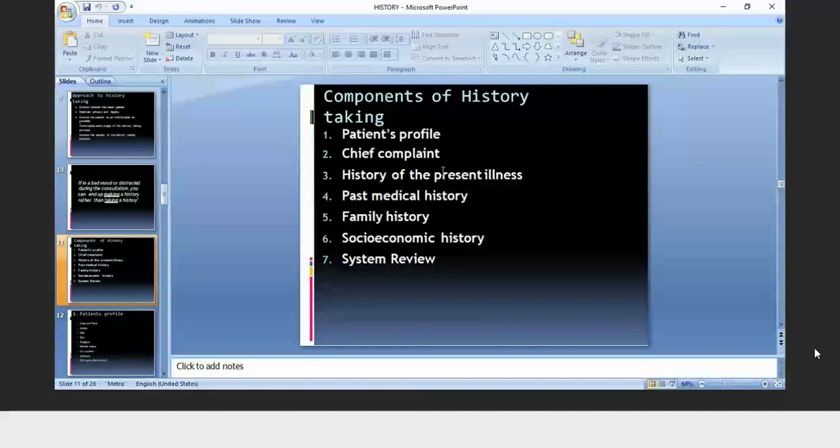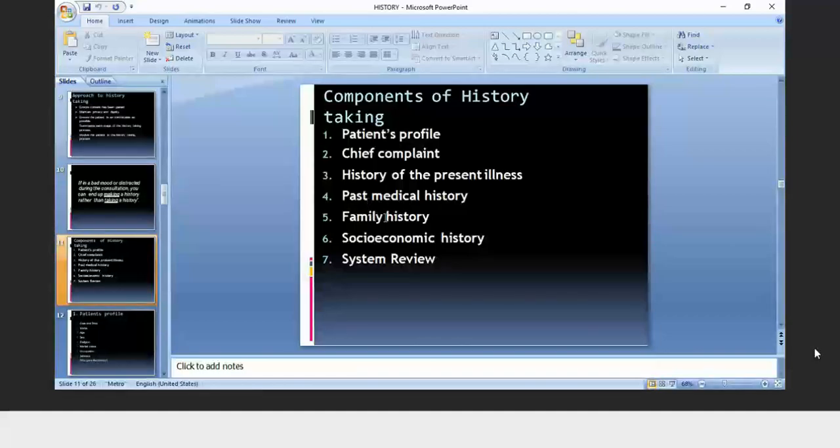Okay. Then in history of present illness, you have to elaborate the chief complaint. Patient profile: name, age, sex. Chief complaint: whatever the patient is saying, you have to write. Then you have to elaborate the chief complaint in the history of present illness. Patient was apparently well 2 days before he developed fever associated with vomiting, nausea, like this. Okay? In the past medical history, you have to ask for any history of diabetes, hypertension, tuberculosis, any history of drug allergy, okay, any history of.